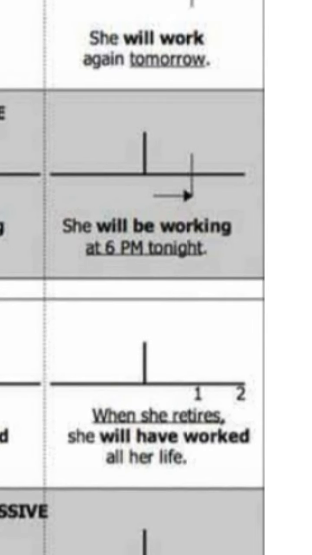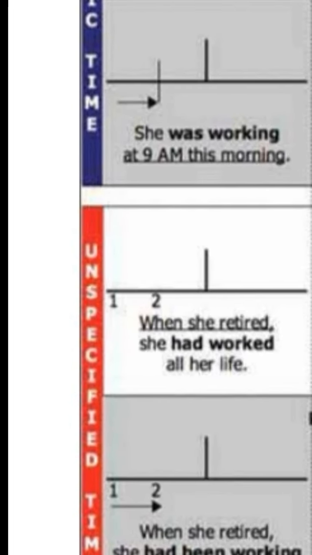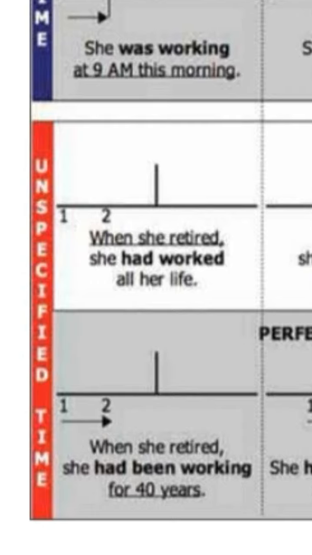In future, she will be working at 6 p.m. tonight. So I am telling about the future. Maybe in the morning I am saying these words, she will be working at 6 p.m. tonight. At 6 p.m. that work will be going on, she will be working. So that is also written in progressive. Next we can see